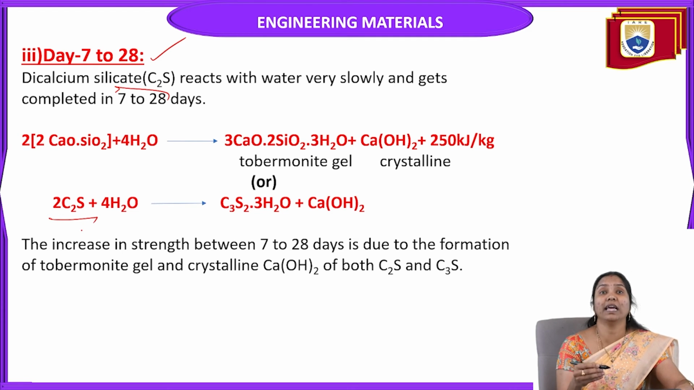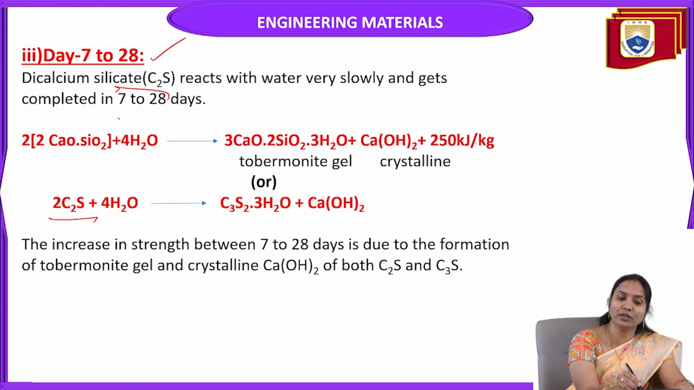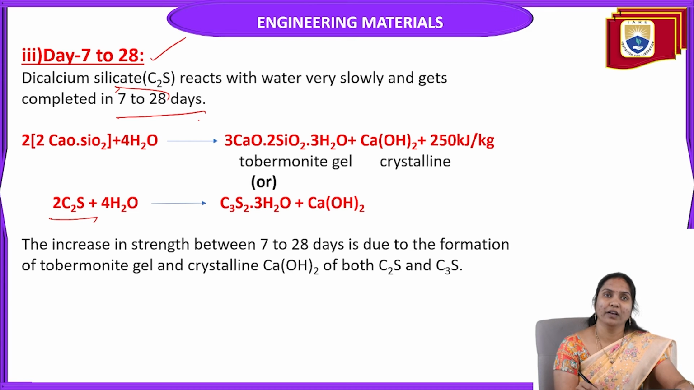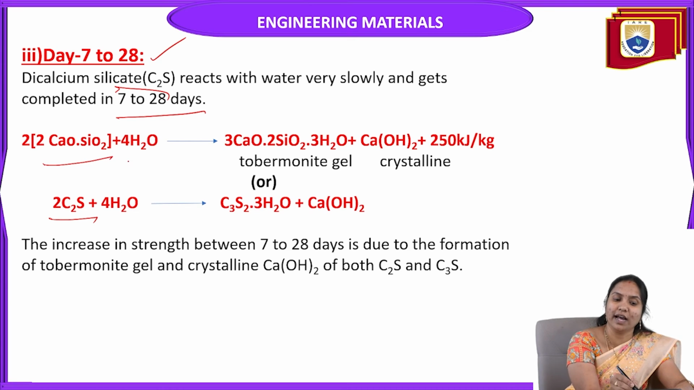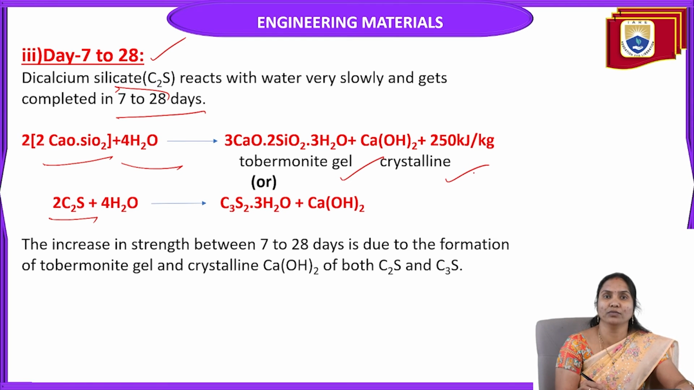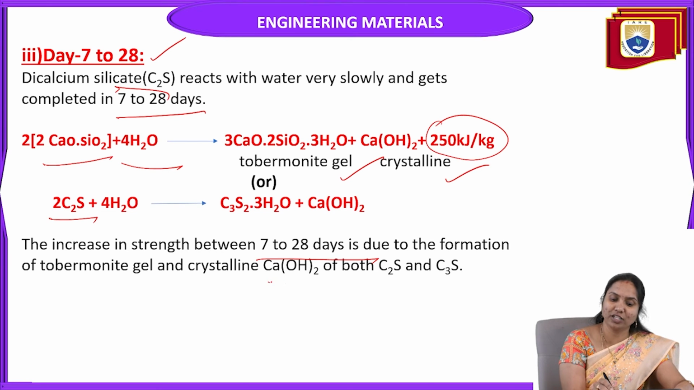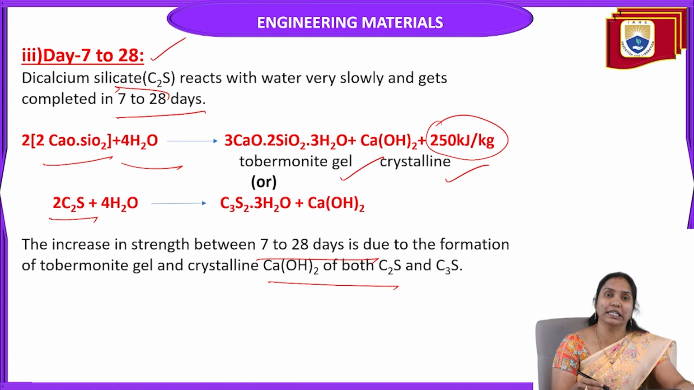Dicalcium silicate reacts with water very slowly, and the reaction is completed in 7 to 28 days. When dicalcium silicate is hydrolyzed, it forms tobermorite gel and crystalline products. The strength of the cement is 250 kilojoules per kg. The increase in strength between 7 and 28 days is due to the formation of tobermorite gel and crystalline calcium hydroxide from both dicalcium silicate and tricalcium silicate.